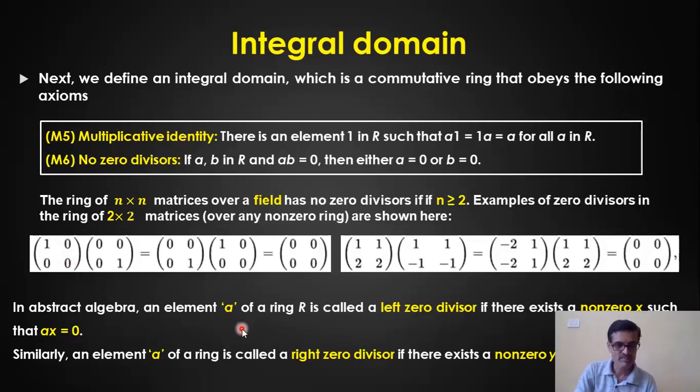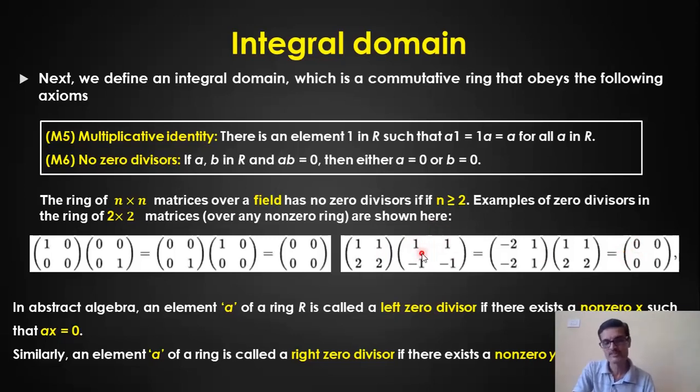Similarly, I take one example, say A over here, and this is Y. Let us consider non-zero elements. Both are non-zero matrices. I multiply this Y with A and I get the answer as 0. So Y into A is equal to 0. In that case, I call this A, which is part of my ring, a zero divisor. When multiplied with the other 2 cross 2 matrix, I got the answer as 0. I call this a right zero divisor.